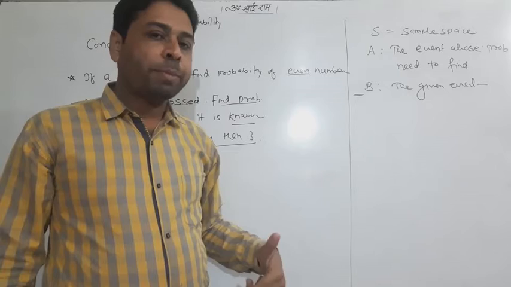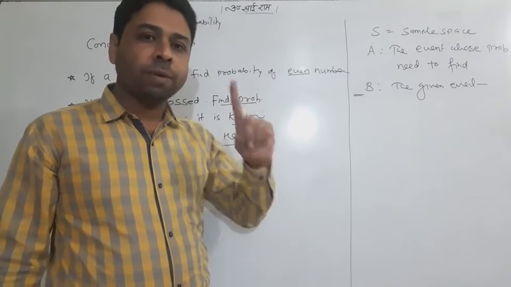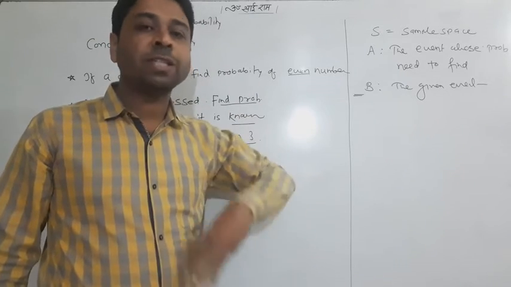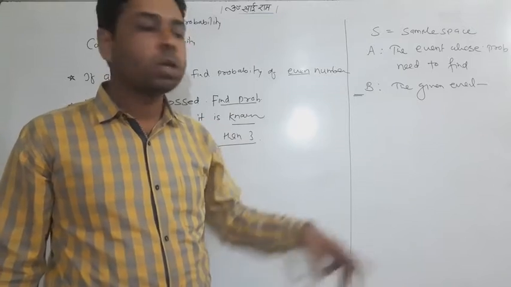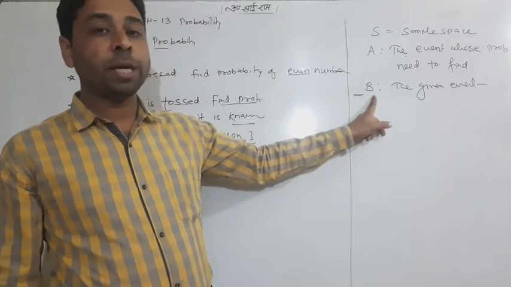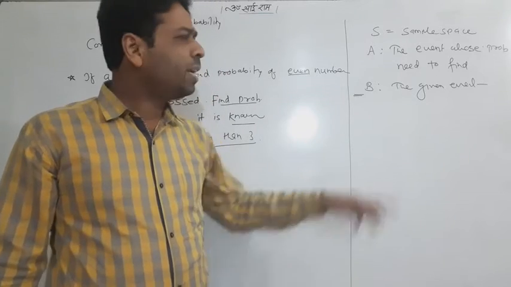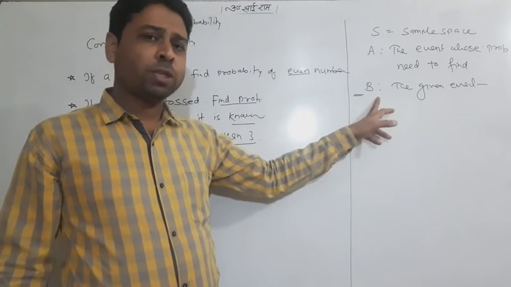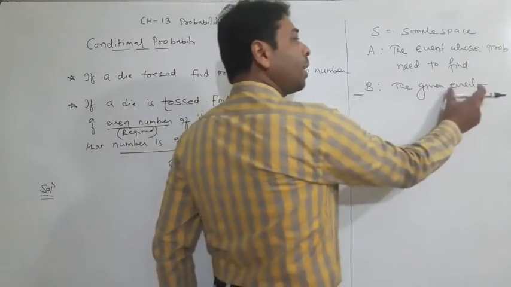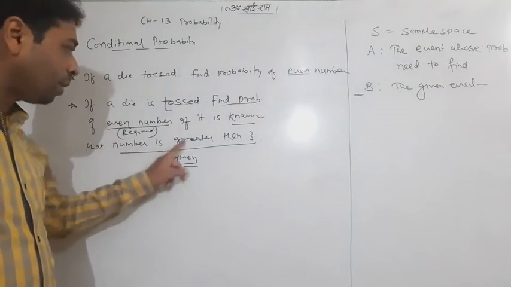Again, let me repeat: the event which is given, which is well known, or which has occurred. Three sentences I am using for that B. This will be called B. We make a habit, we don't use any special symbols like E and F used by the book. I am using A and B. So B will be the given event. The given event is number greater than 3.